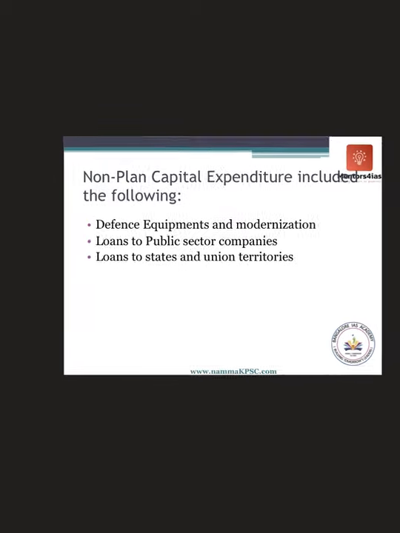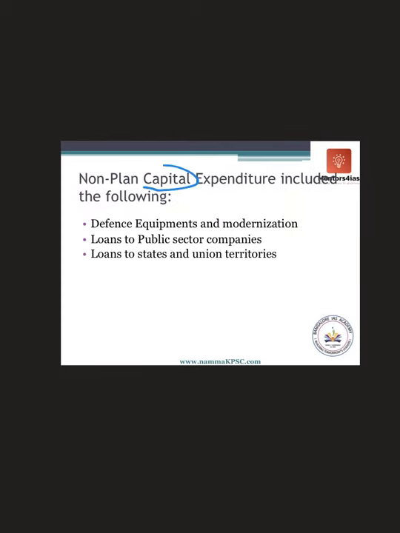Then, as I told you, there were some non-planned expenditures which were capital in nature. Capital means either it should reduce the liability or it should increase assets. So when the government spends money on defense equipment or modernization, buying aircraft, etc. Similarly, loans that were given to the states, union territories or public sector companies, etc. also created an asset because the government would get interest from that.